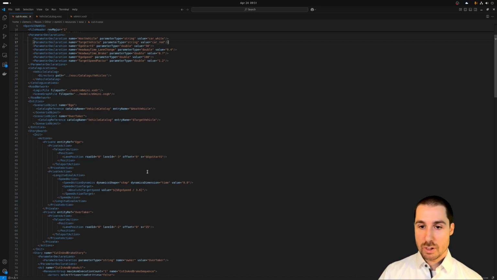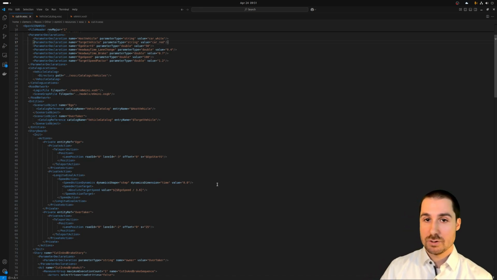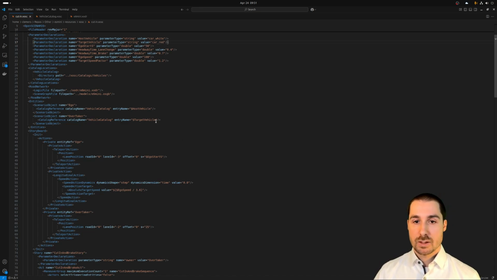Now maybe you're wondering, well, everything's relative to lanes, but how does ESMini know where the lanes are? We've not defined them yet, right? And that's where the other standard comes in. So this was OpenSCENARIO, and the other standard that comes in now is OpenDRIVE. And you can see here in the road network, we have a reference to an OpenDRIVE file.